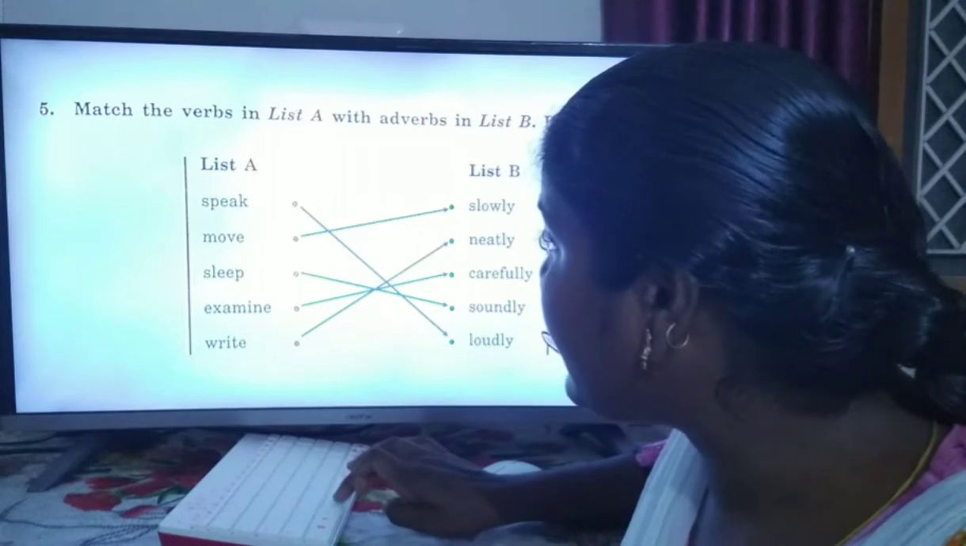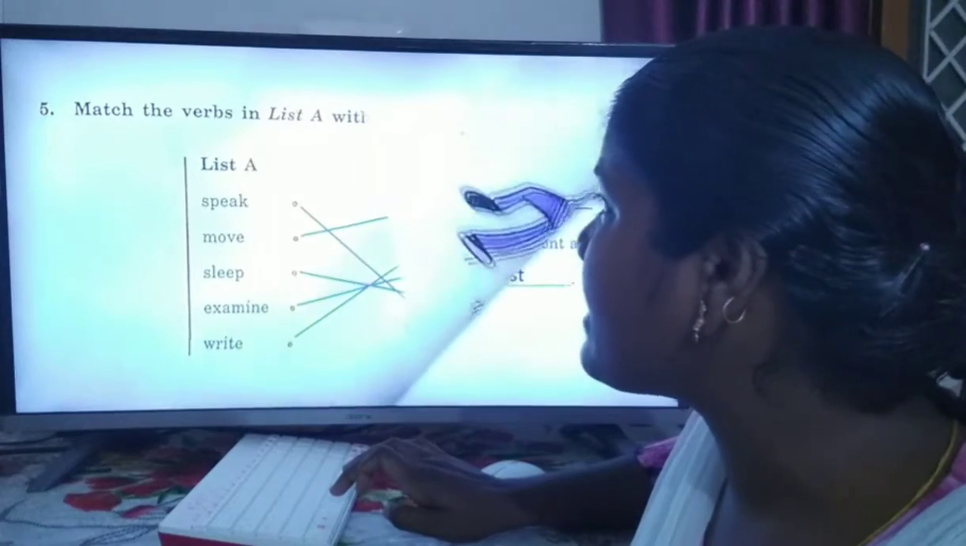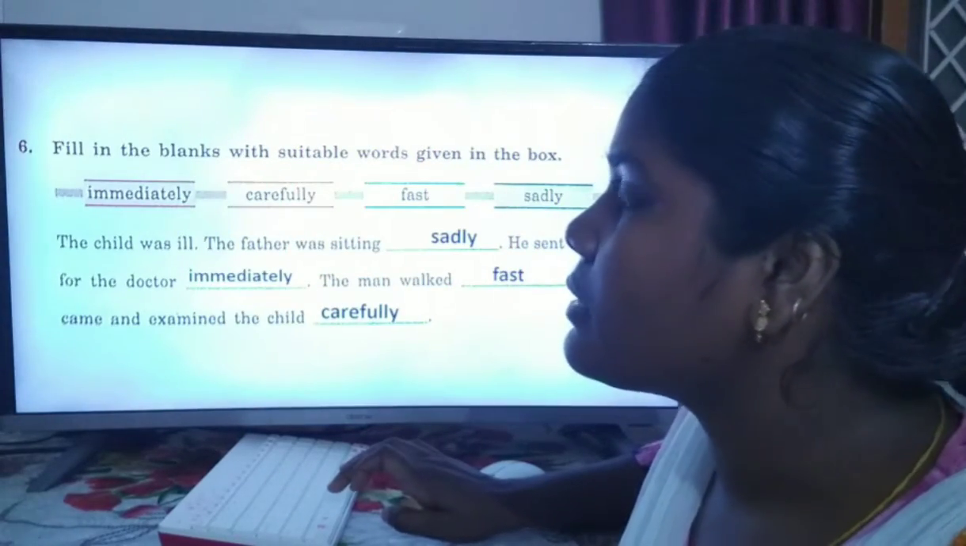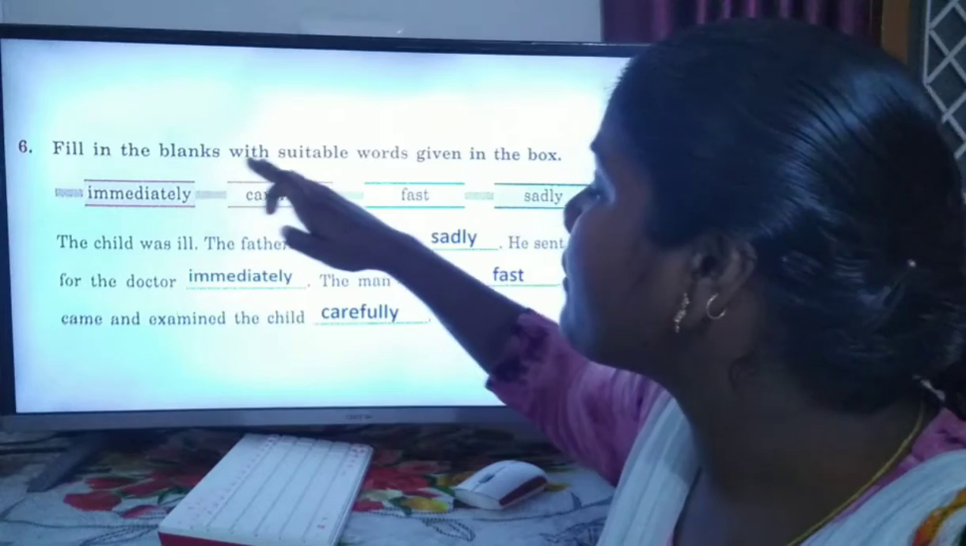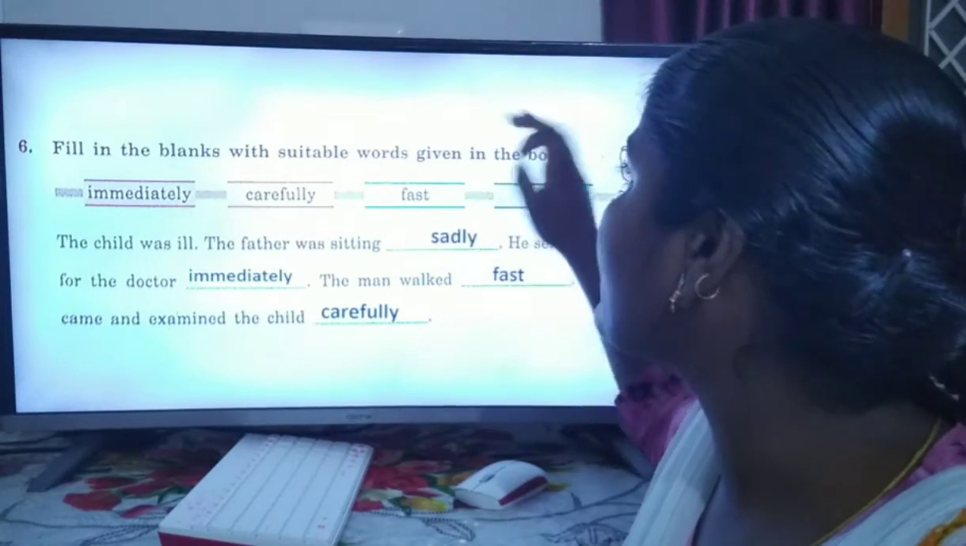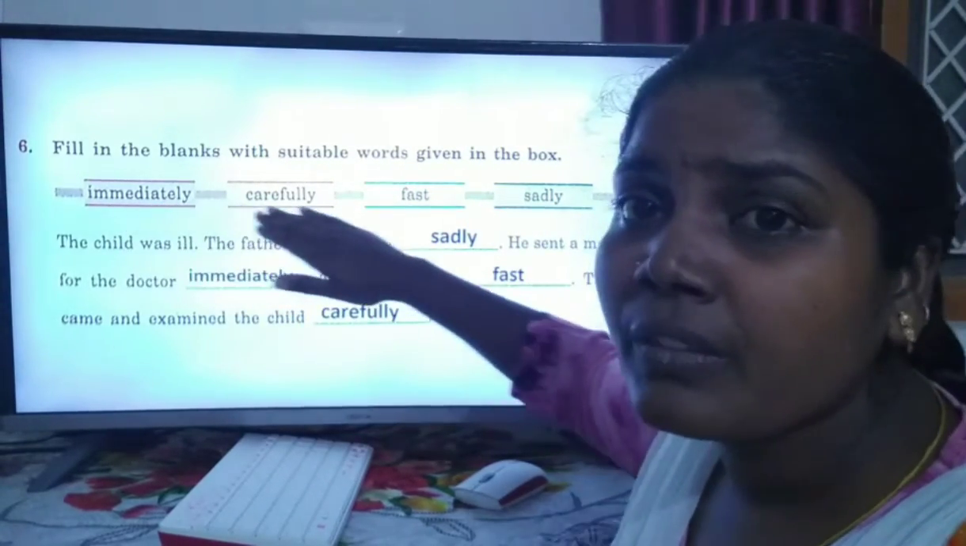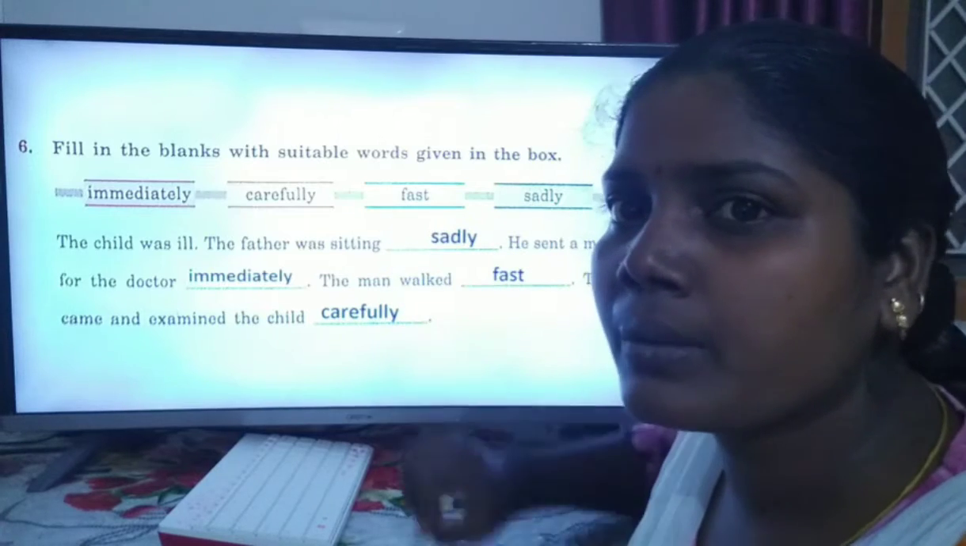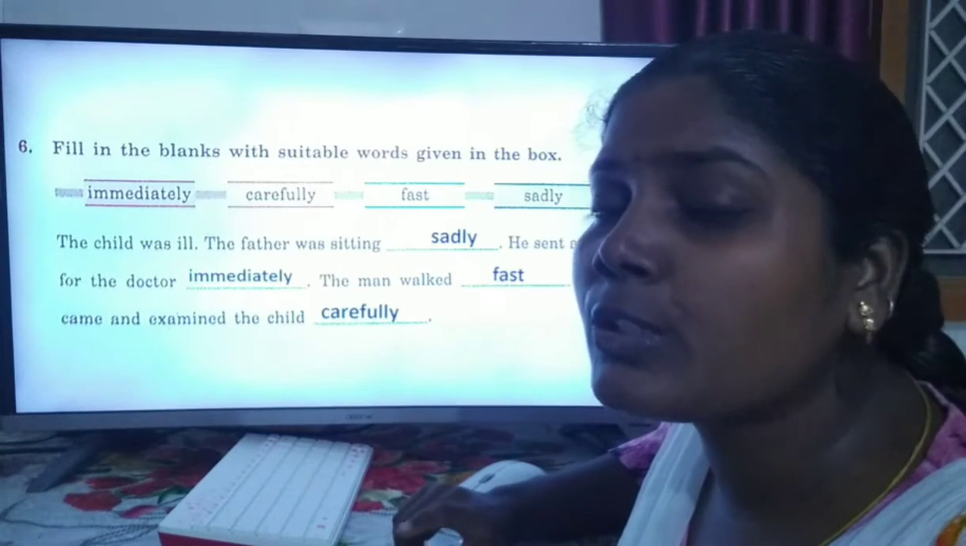Okay, and now the next exercise is fill in the blanks. Fill in the blanks with the suitable words given in the box. So here we have some adverbs. Yes, no, I told you earlier.